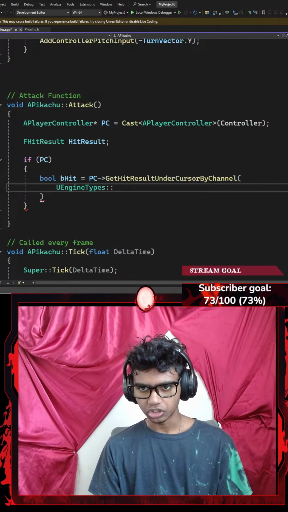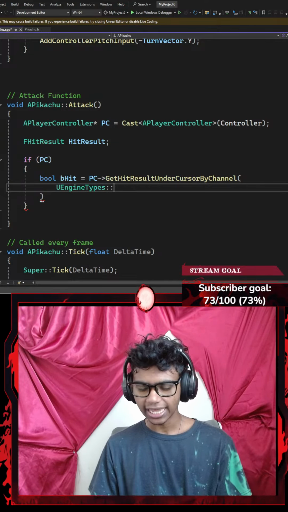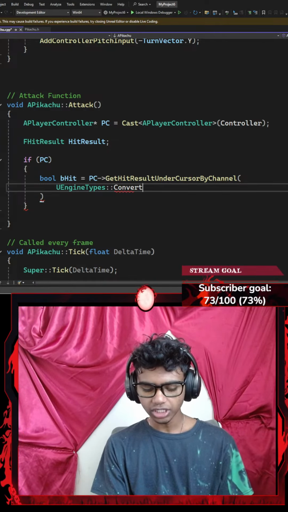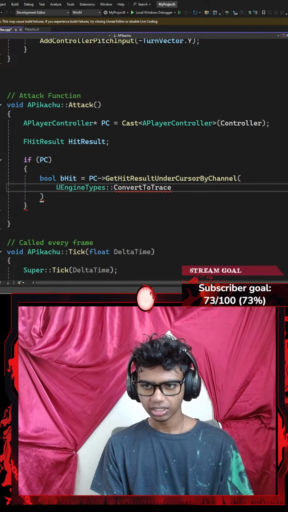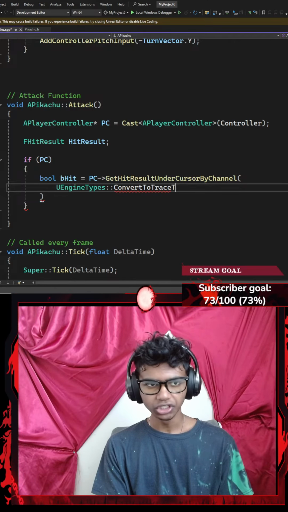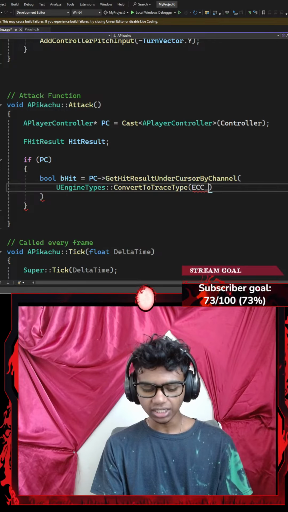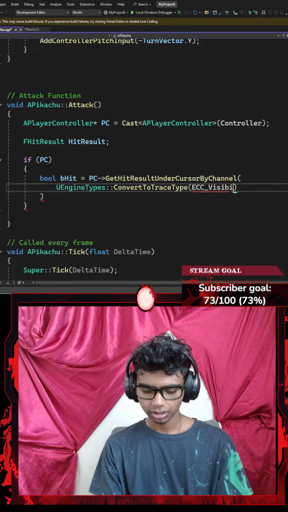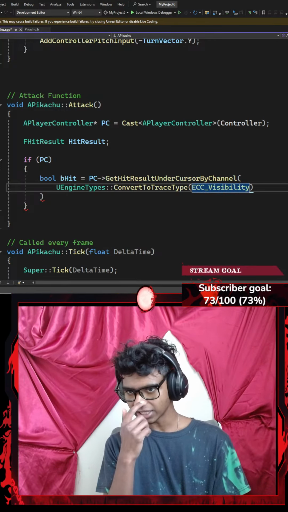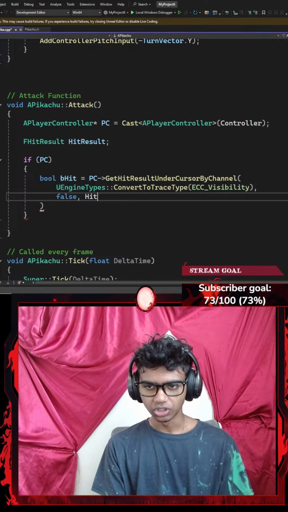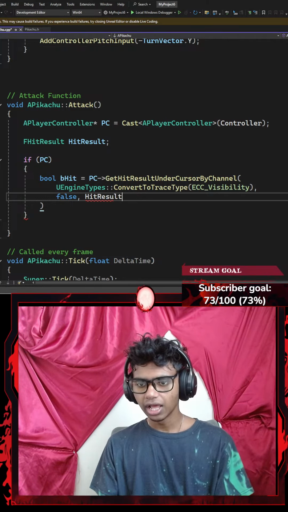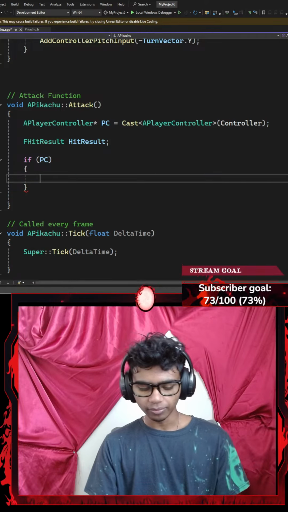I'm going to use this scope resolution operator to get access to ConvertToTraceType. Okay, was it ConvertToTraceType? There we go. Perfect, which requires a parameter of ECC_Visibility. And then I'm going to add a comma. My second parameter is going to be a trace complex, which in this case is going to be set to false. And my third parameter is going to be my FHitResult, which in this case is my hit result.